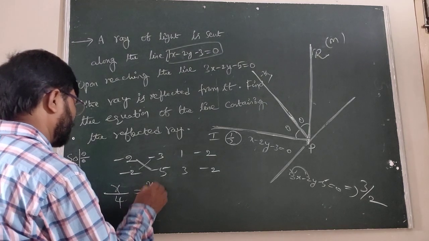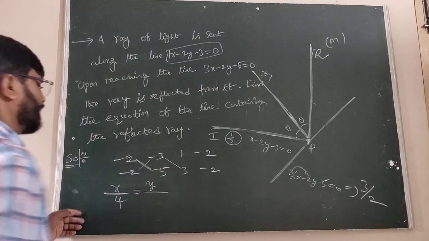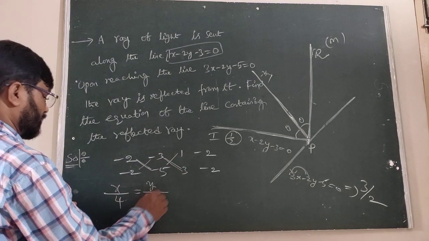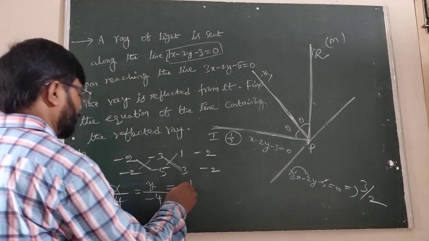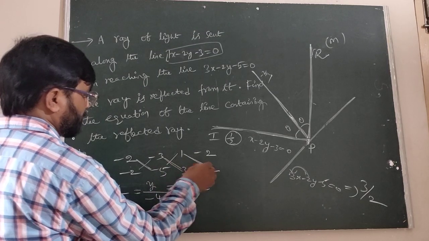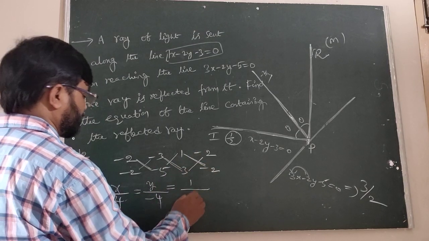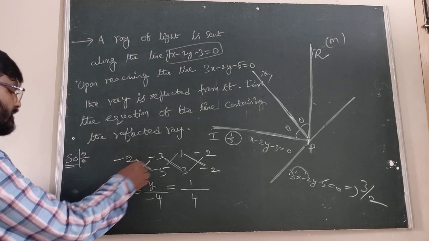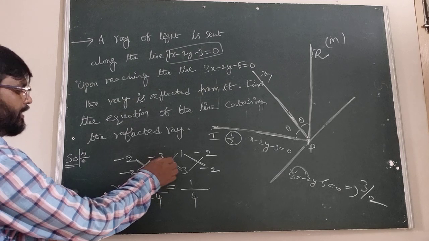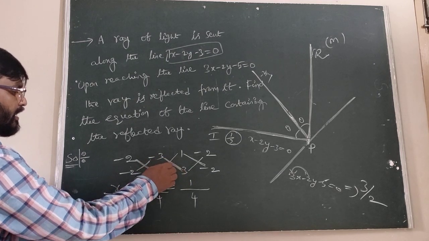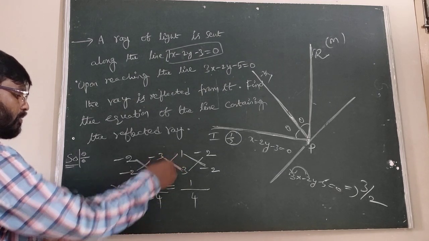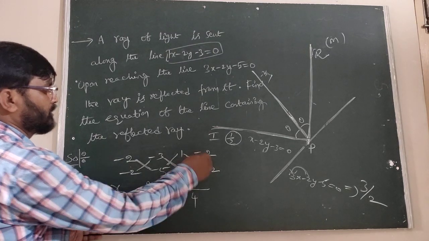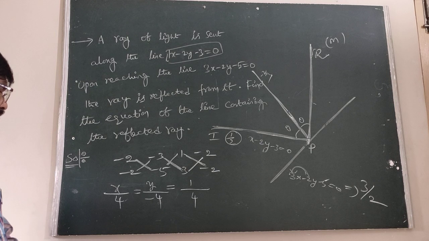Now y by minus 9 plus 5, which is minus 4. Now 1 by minus 2 plus 6, which is 4. Is it clear? x by 10 minus 6 is 4, y by minus 9 plus 5 is minus 4, and minus 2 plus 6 is 4.